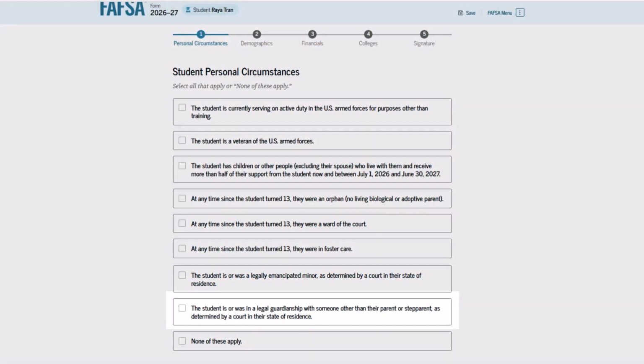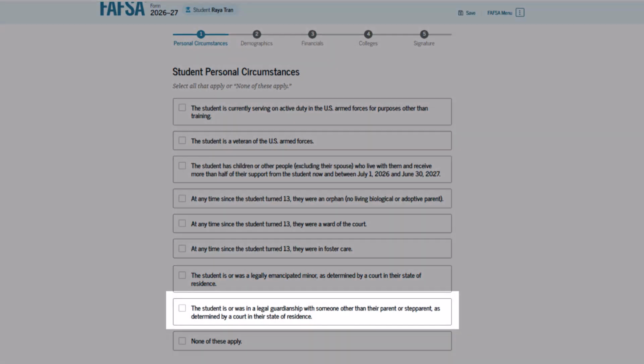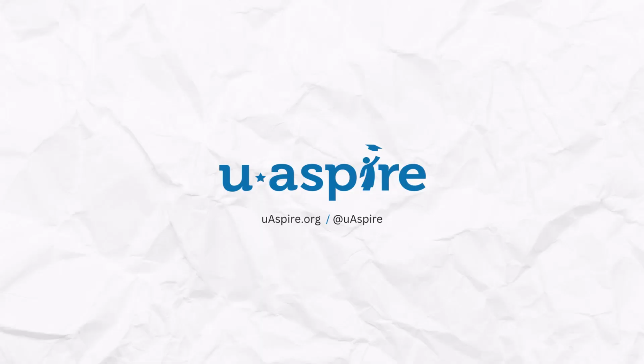The last statement is about legal guardianship. A legal guardian is someone other than your parent or step-parent who has been appointed by a court to be your guardian. Check this box only if you can provide a copy of a court's decision that you are in legal guardianship. Do not check this box if you live with someone other than a parent. This person is not your court-appointed legal guardian. If any of the personal circumstances statements listed apply to you, you should be prepared to provide the college documentation later in the process.